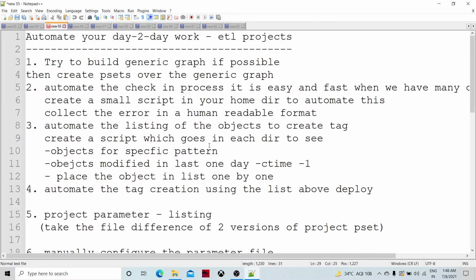So today we are going to talk about the automation of daily activities. Many a times, developers or any roles you are going to be working on as part of ATL projects or any other projects, the repetitive things we do on a daily basis manually. Maybe not for senior roles, but probably in the initial days, for people with 2, 3, 4, 5 years of experience, they do the same thing on a daily basis.